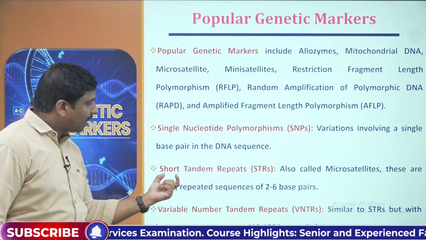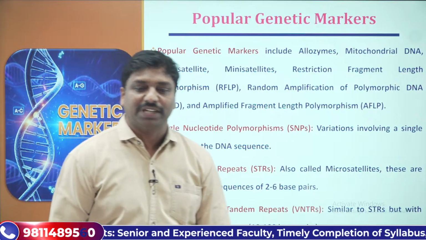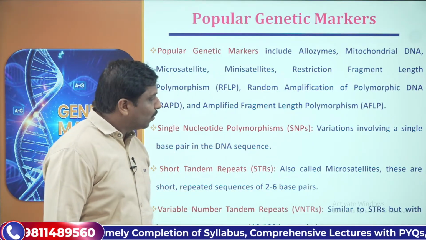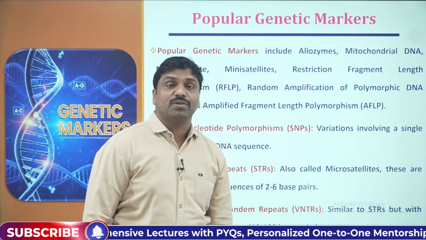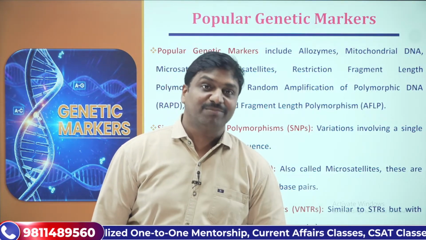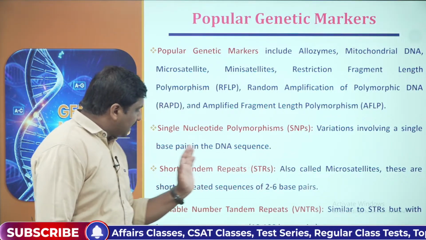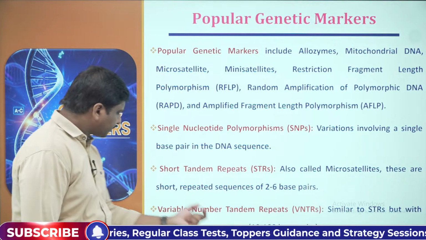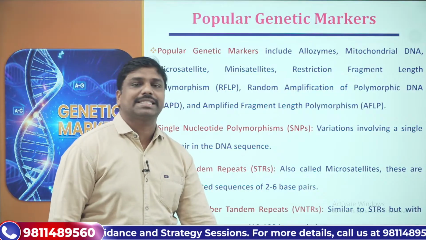Then short tandem repeats. This would be another type of genetic marker that we can have. Now, what are these STRs? They are also generally called microsatellites. Questions on microsatellite and minisatellite have also been reflected in prelims, so try to recollect such aspects. These short tandem repeats are repeated sequences of 2 to 6 base pairs.